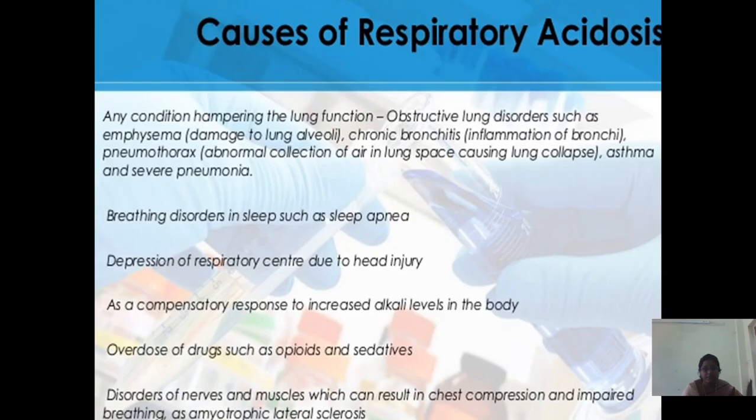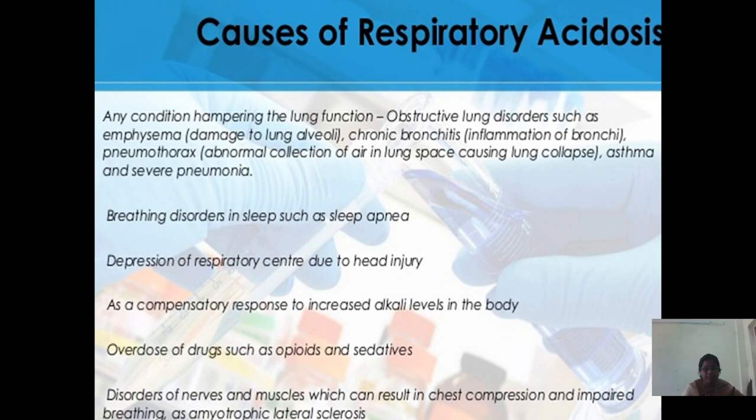Causes of respiratory acidosis are any conditions that hamper lung function. Obstructive lung disorders such as emphysema, damage to the lung alveoli, and chronic bronchitis, inflammation of the bronchi. Pneumothorax means abnormal collection of air in lung spaces causing lung collapse, and asthma and severe pneumonia. Breathing disorders in sleep such as sleep apnea.